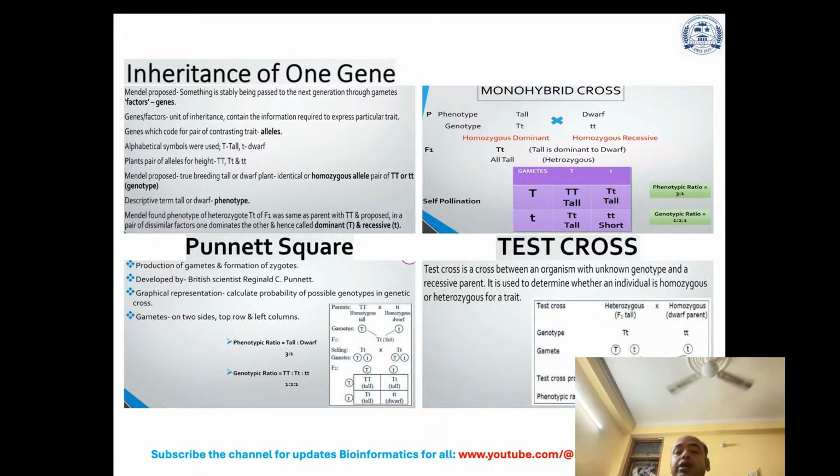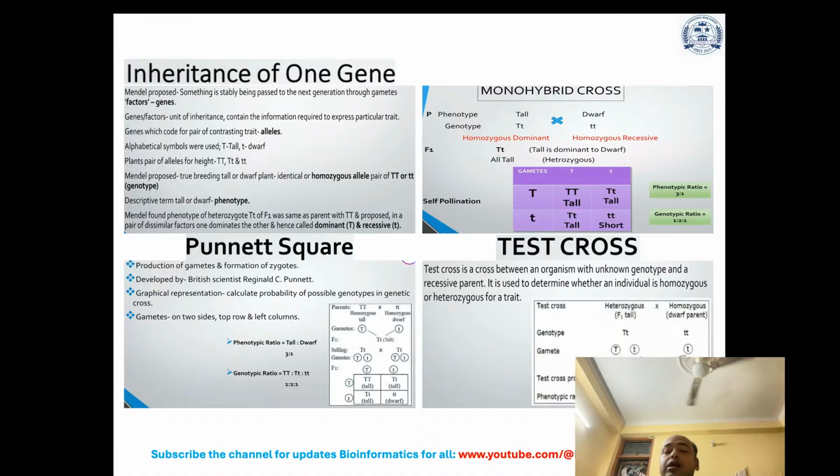Now it comes to what is a monohybrid cross. Here you can see this represents self-pollination, and it is basically representing the monohybrid cross. Then it comes to the test cross. A test cross is the cross between an organism with unknown genotype and a recessive parent. It is used to determine whether an individual is homozygous or heterozygous for a trait. And here, you can see it easily.